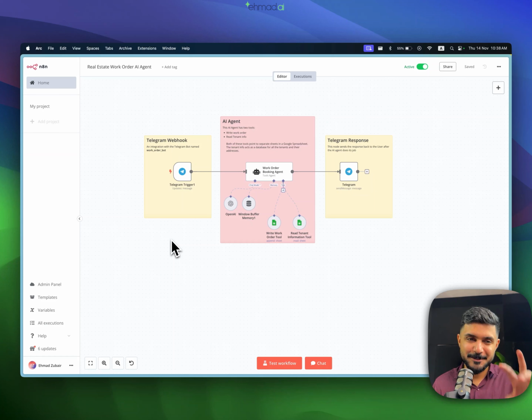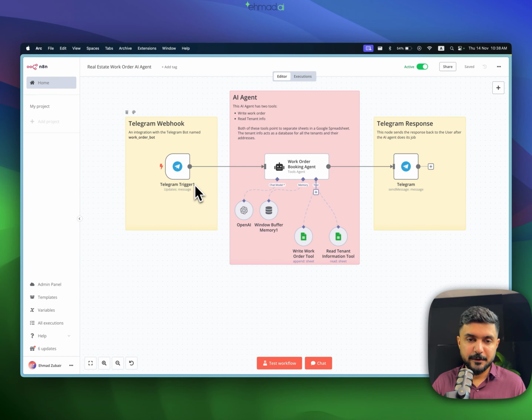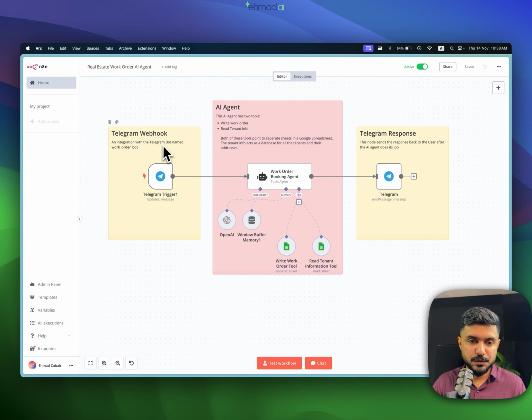So I would just suggest using the cloud version of n8n on n8n.io, and just use that to build your Telegram webhooks and Telegram-based AI agents. Our agent has three parts. The first one is the Telegram webhook, which will be used to receive messages. The second one is the AI agent, which does all of the heavy lifting, and the third one is the Telegram response that we send back to the user.